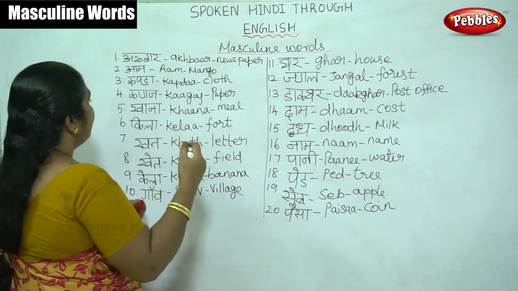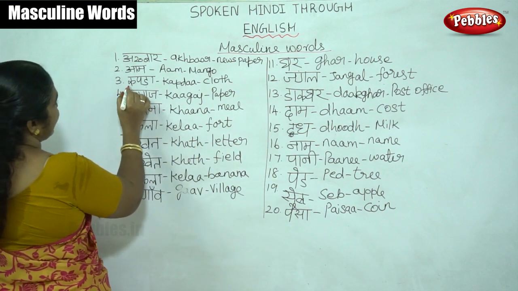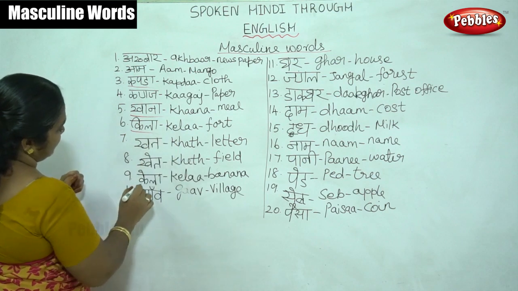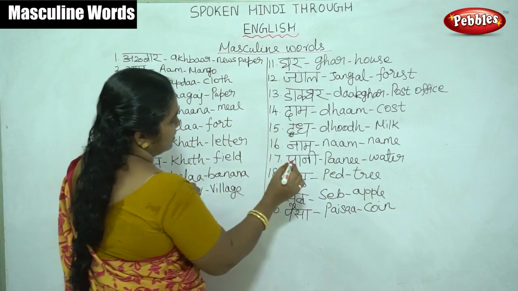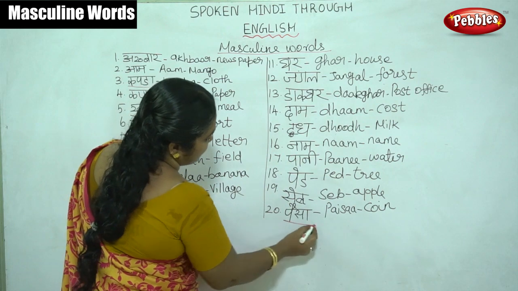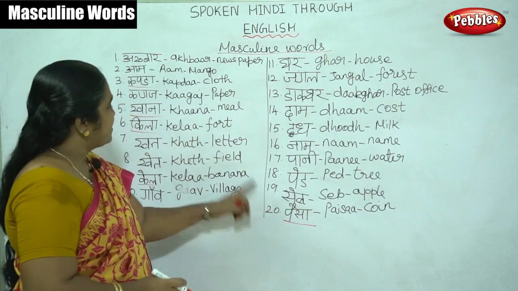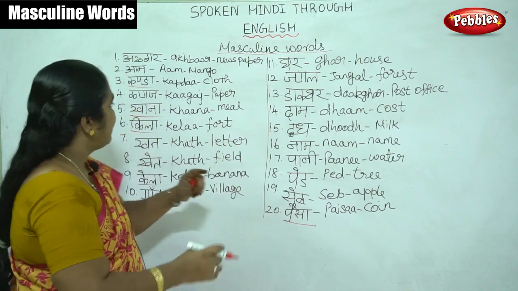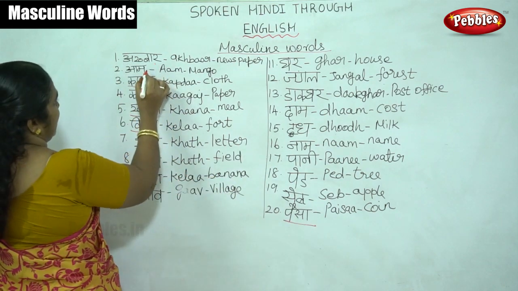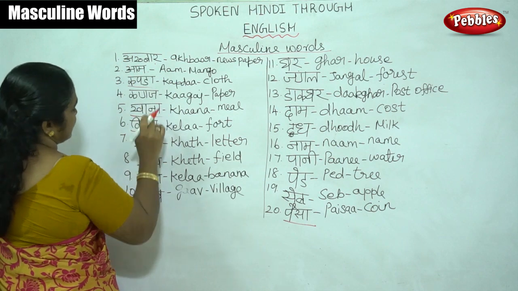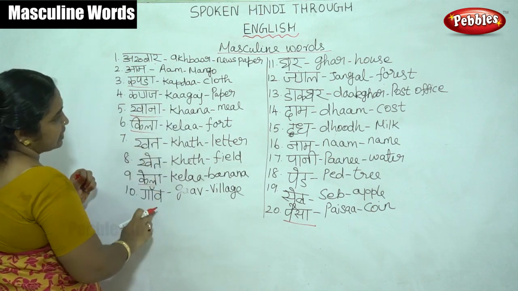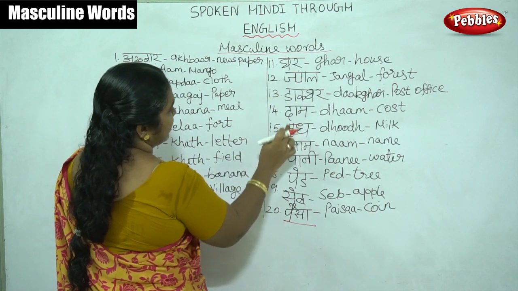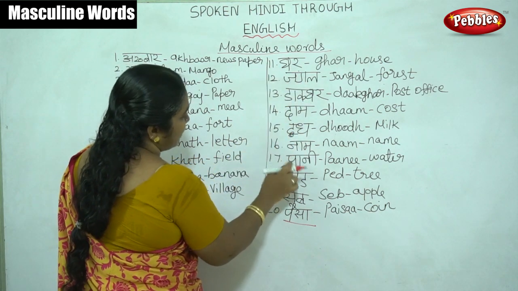See here, we can see the words ending with the aa sound: khana, kila, kela, paisa. While reading these words we already know they are masculine, but some exceptions we can see here: akhbar, kagaz, khat, khet, gaon, ghar, jungle, dakghar, daam, doodh, naam, paani.